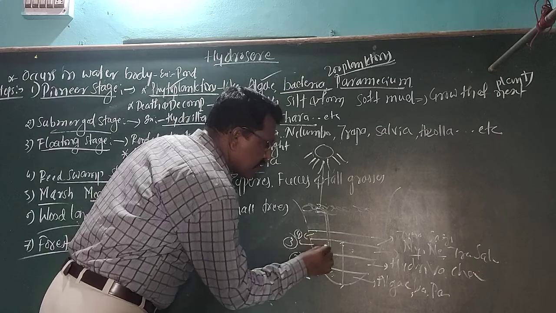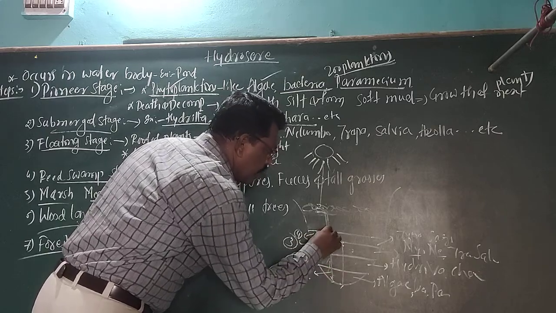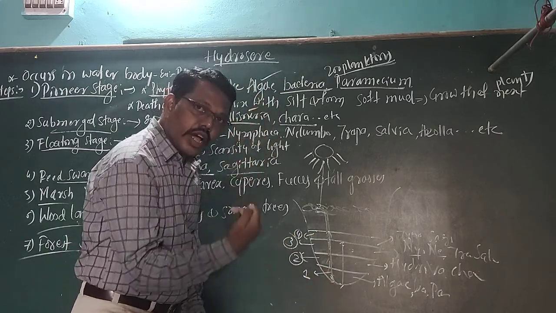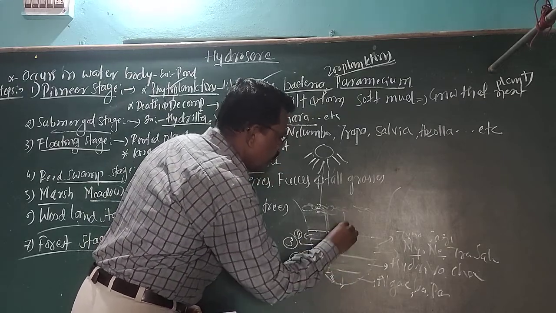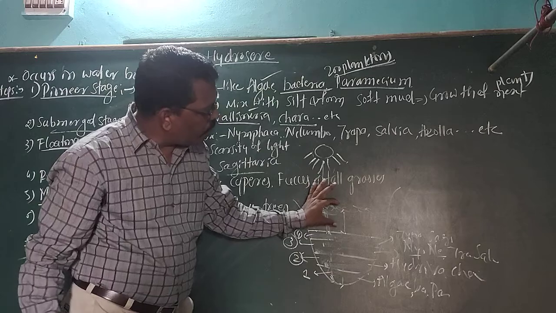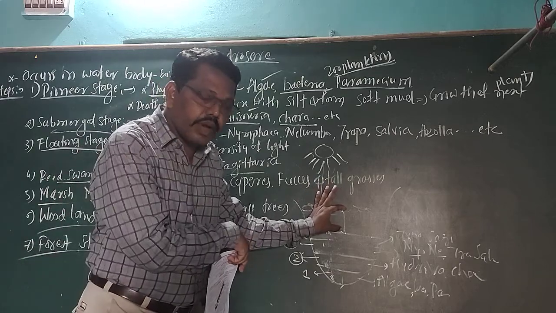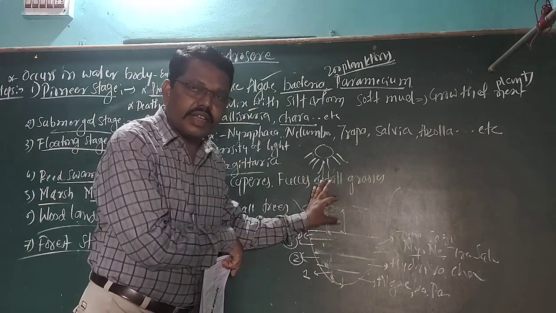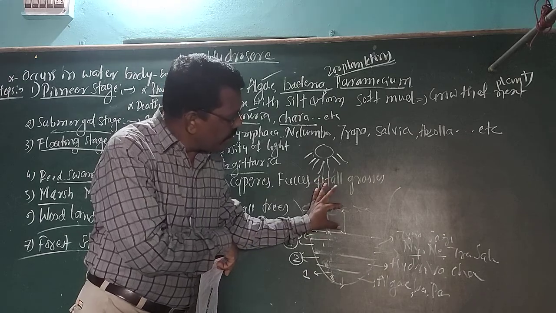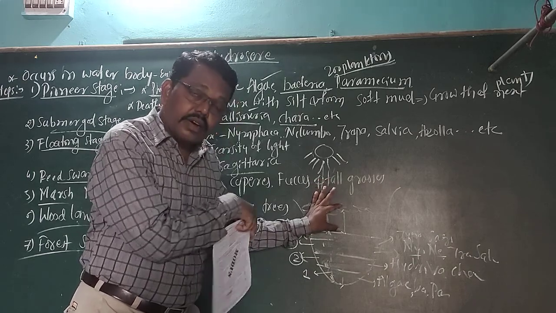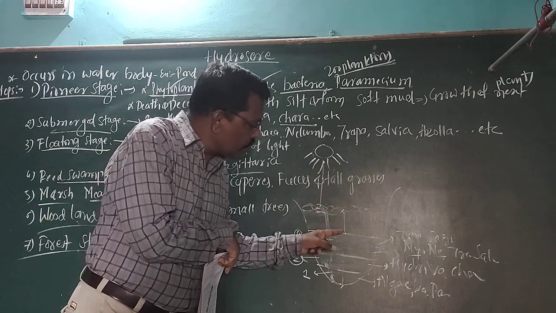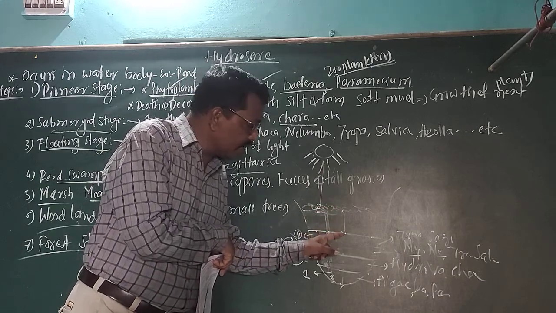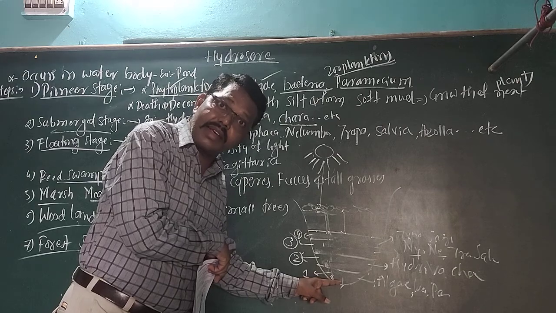Fifth one. Here once again, the pond water will become more shallow. Here only shallow water is there. You must see the diagram. Already I have sent the diagram of hydrosphere as well as xerosphere. Here I want to explain about hydrosphere. From the surface to this area we get the water, but here you will get the soil or matter.